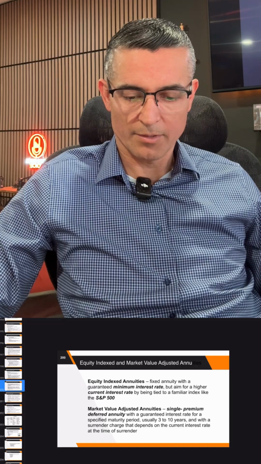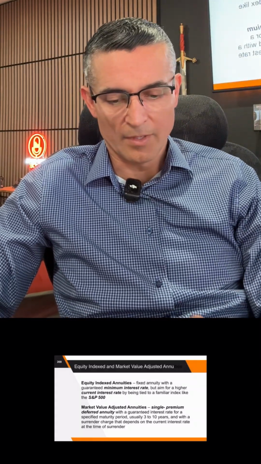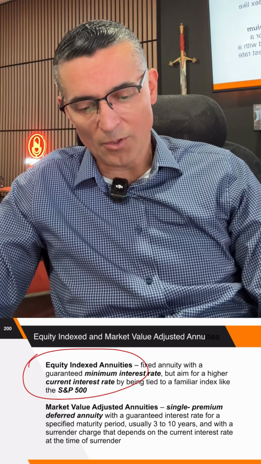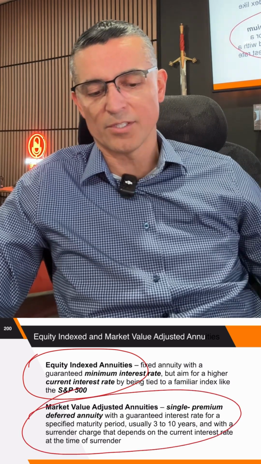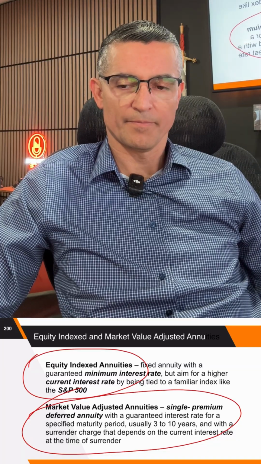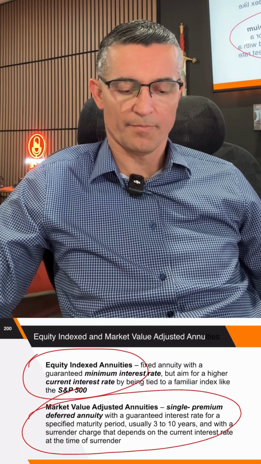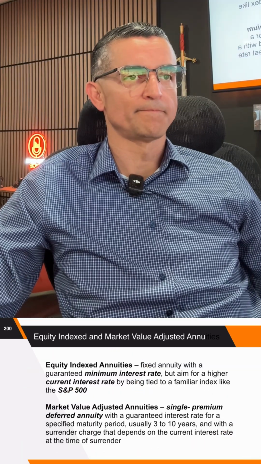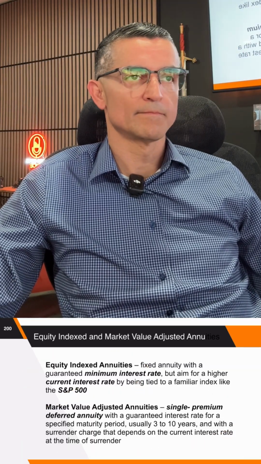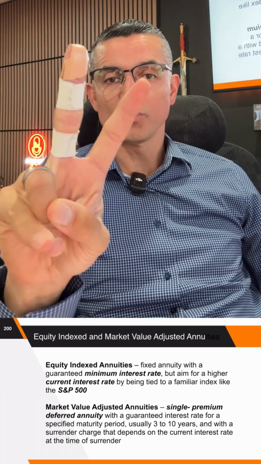Yep, it's going to be right here. This is the one right here. Look at this. Index annuities, equity index annuities or market value adjusted annuities. Market value adjusted annuities. See that? Let me just take a picture of that. Yeah, it's two of them. Those are the two that we're missing. So this is during the accumulation phase. It's going to grow two different ways.